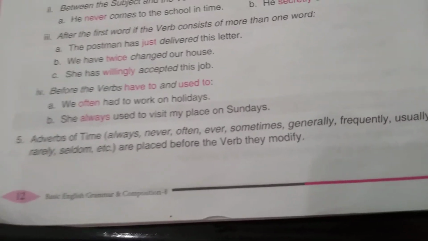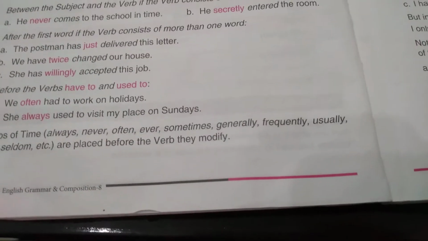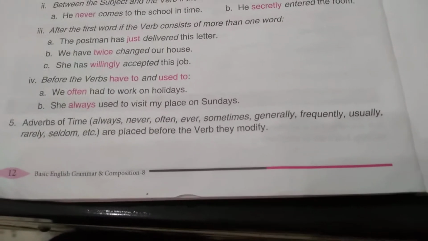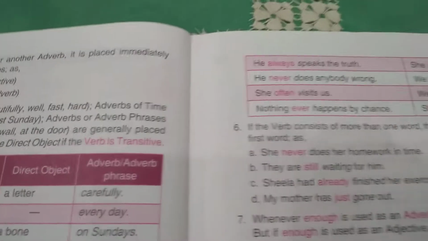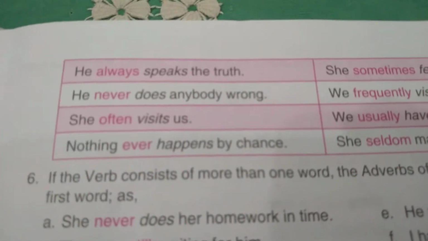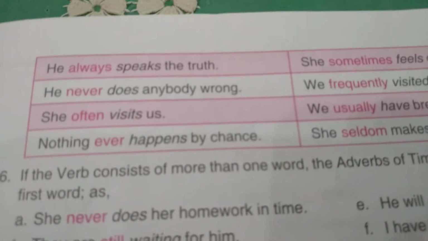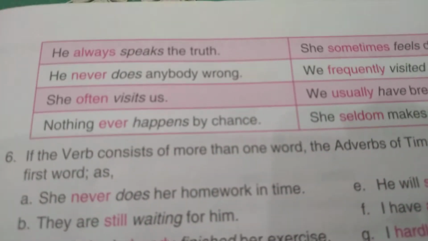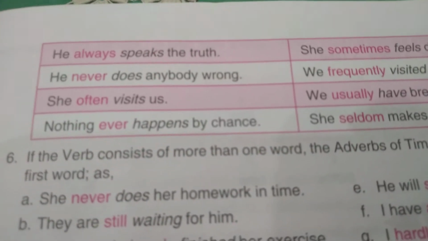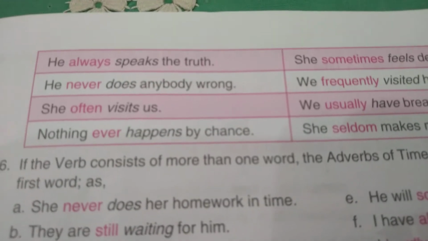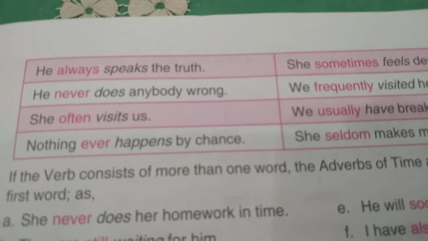Now, adverbs of time are placed before the verb they modify. So they are placed before the verbs which they modify. For example, he always speaks the truth. Here speaks is the word which the adverb is modifying, and the adverb is always, so it is put before the main verb. He never does anybody wrong. Here does is the main verb and the adverb is placed just before the verb it modifies, that is, does.